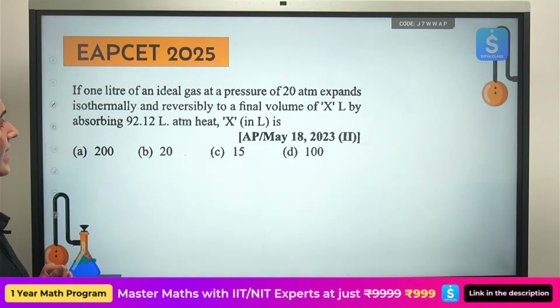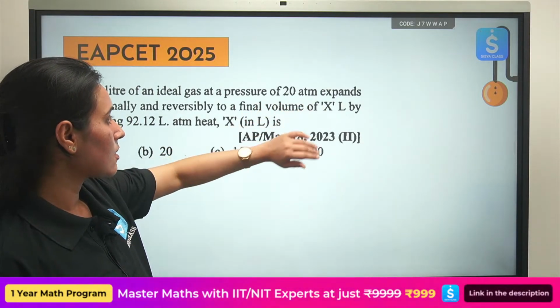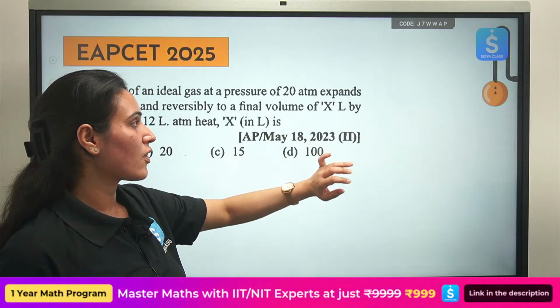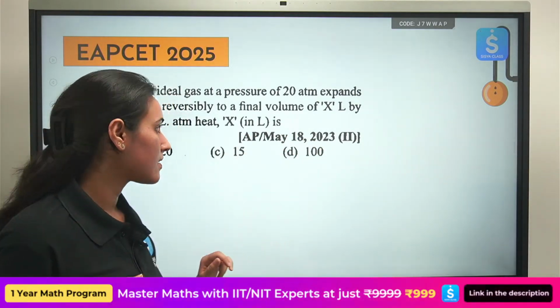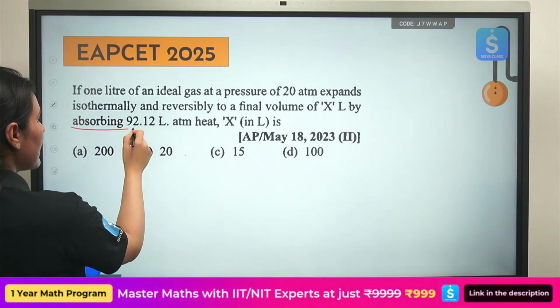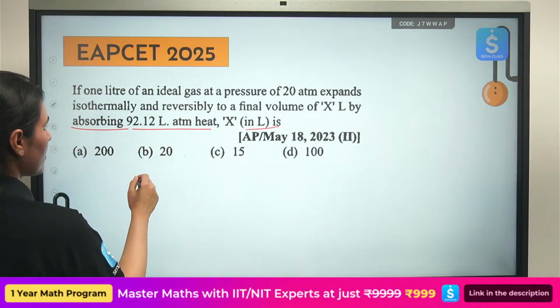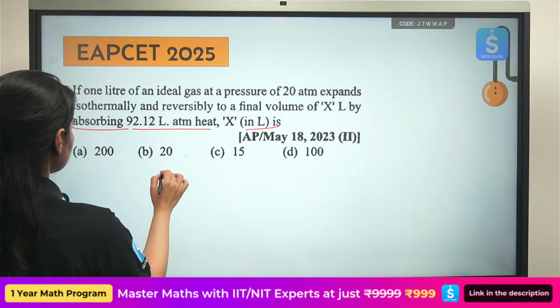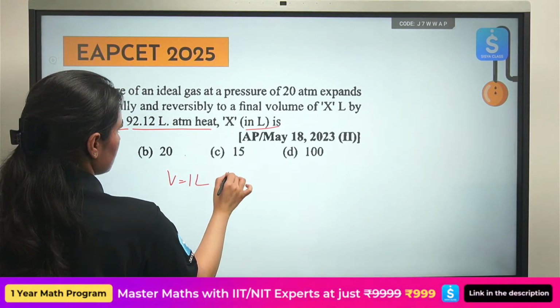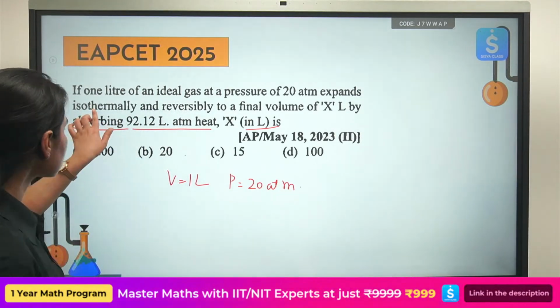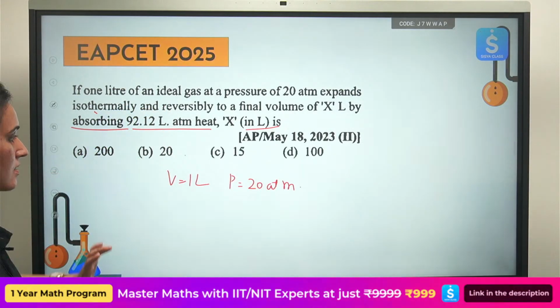1 liter of an ideal gas at a pressure of 20 atmosphere expands isothermally and reversibly to some final volume x liters by absorbing this much amount of heat. So what is the pressure? It expands isothermally and reversibly.